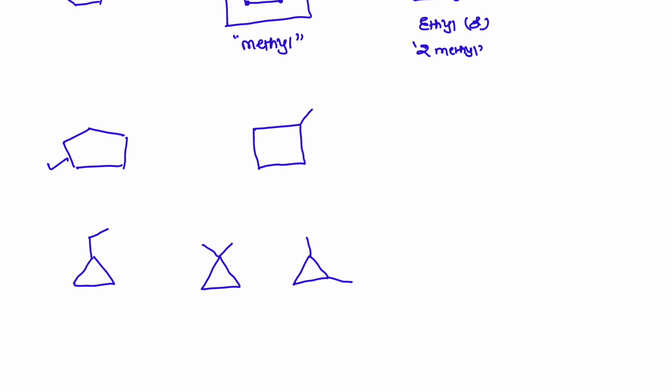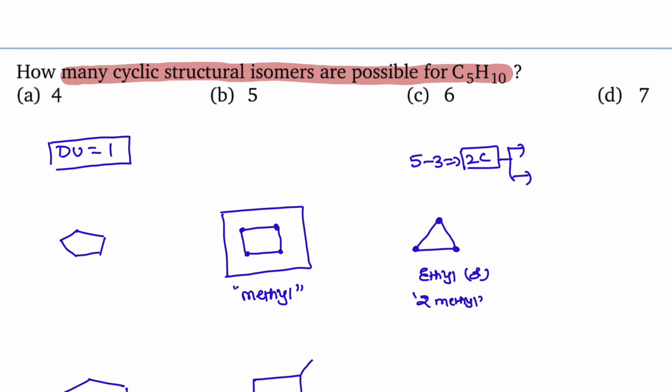So totally 1, 2, 3, 4, 5 isomers are possible. 5 is given in option B, therefore the answer must be B. The given answer is B.